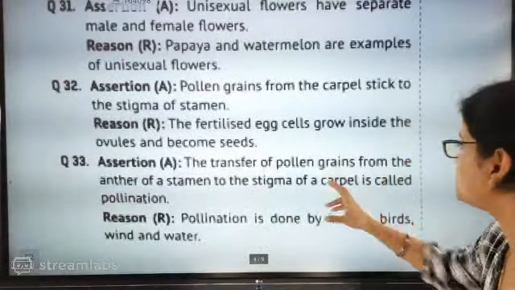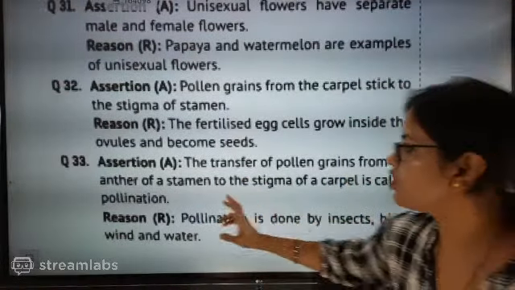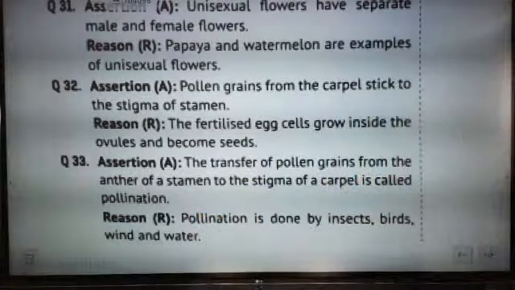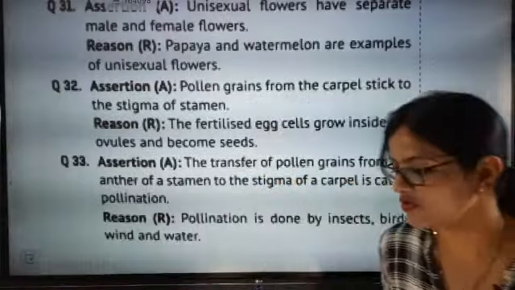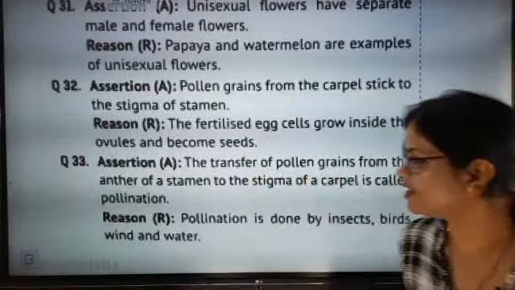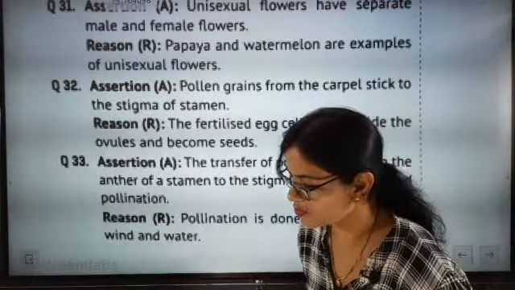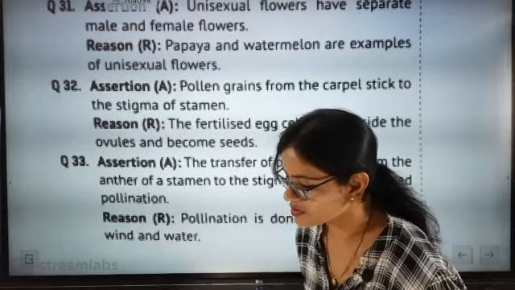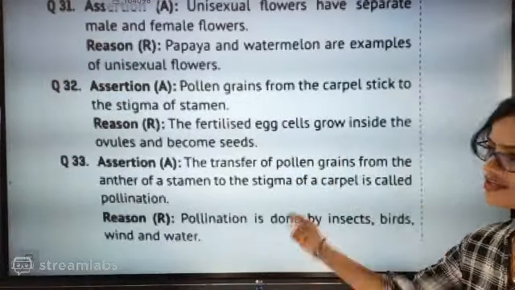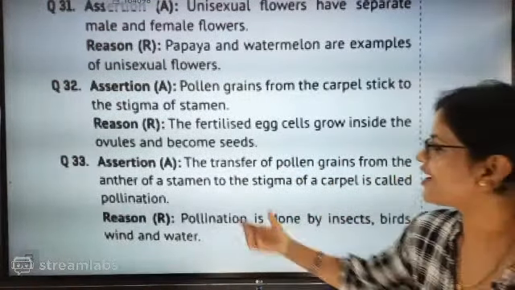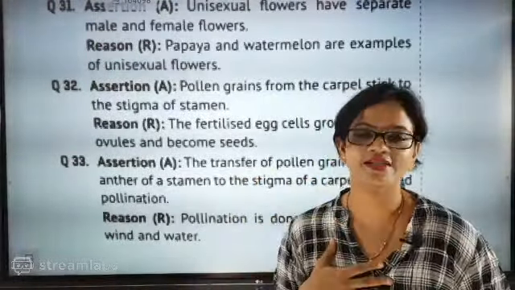Now the assertion: the transfer of pollen grains from the anther of a stamen to the stigma of a carpel is called pollination. Reason: pollination is done by insects, birds, wind and water. Again, the two statements are singing two different songs. Which one are you going to support? The transfer of pollen grains from the anther to the stigma of a carpel is called pollination. True, 100% accepted. Correct.